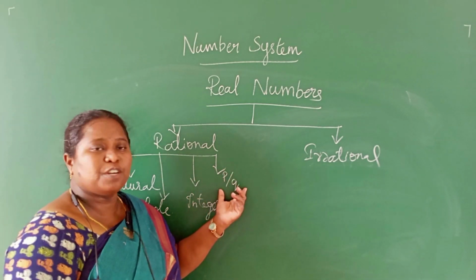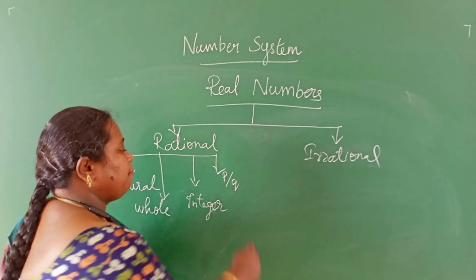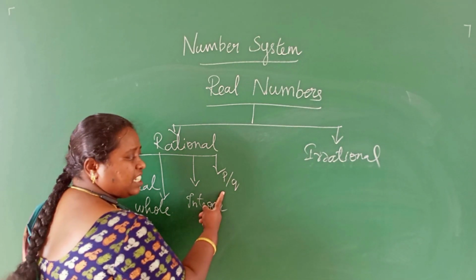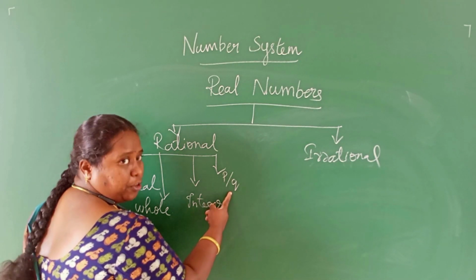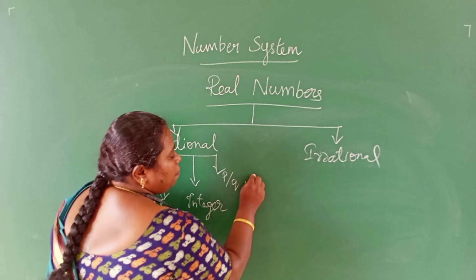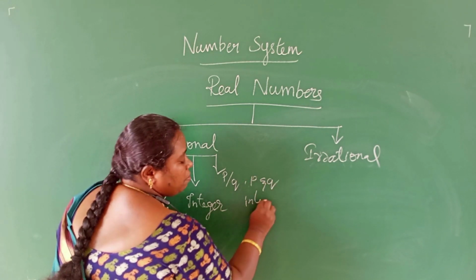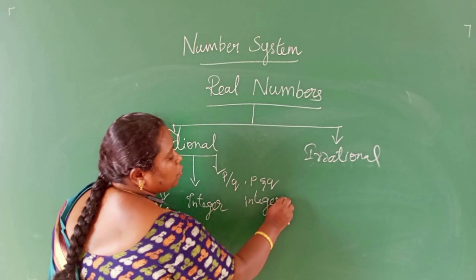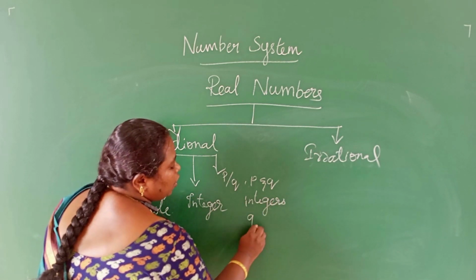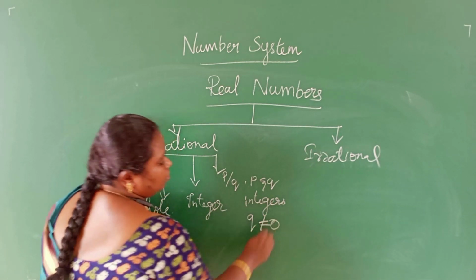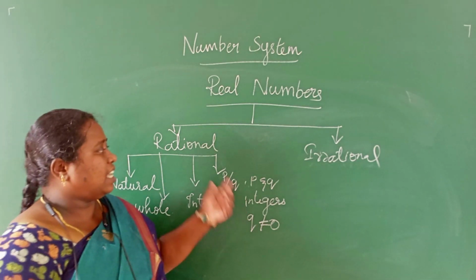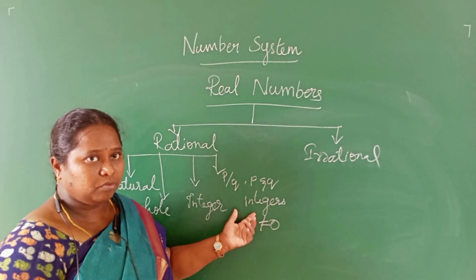But there is a condition for p by q. If a number is represented in the form of p by q, where p and q should be integers and q is not equal to 0, this is called a rational number.